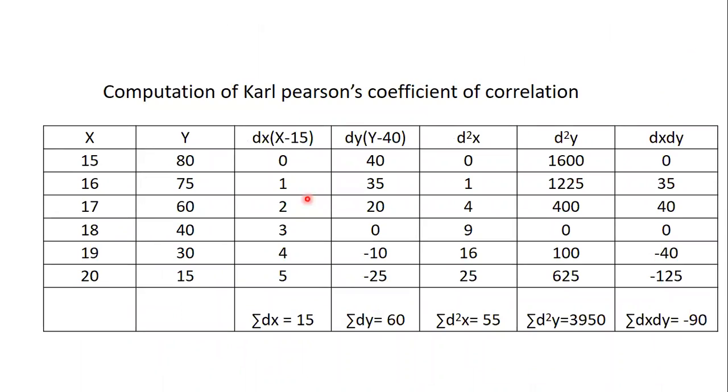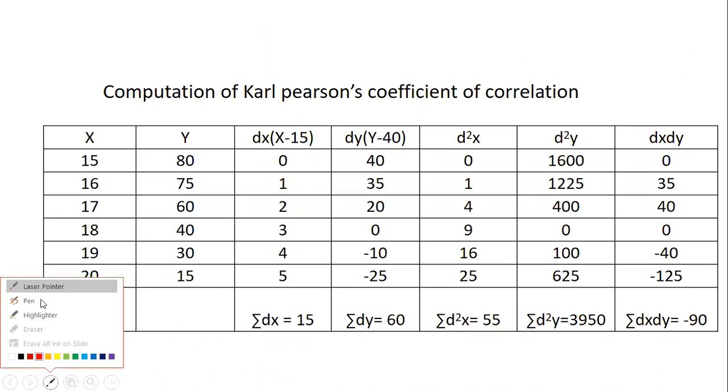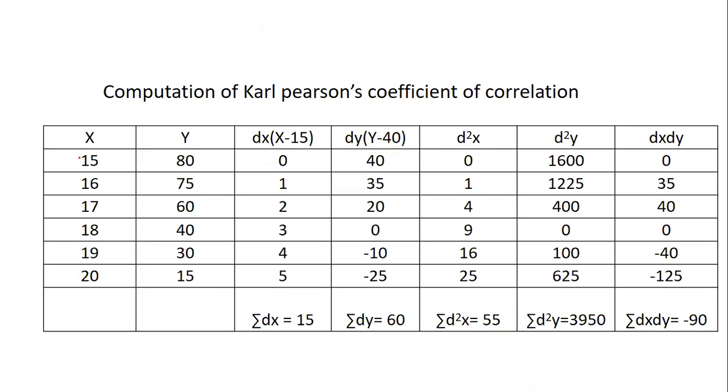Next, our usual calculation is the calculation of dx and dy. For calculating dx and dy, we are supposed to recognize the assumed mean. For dx, the assumed mean which was considered was 50. For dy, they had assumed some value in between 60 and 40.